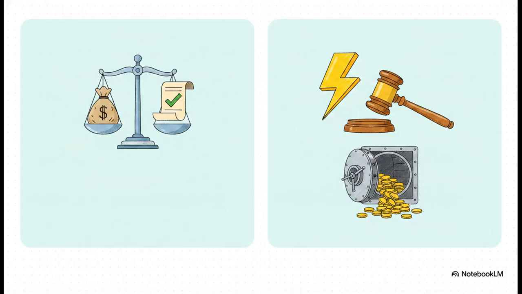Now, beyond just filing, there are two really important mechanisms you need to understand. First up, Section 438 allows tax authorities to set off, or adjust, your refund against any outstanding tax demands you might have. But they can only do this after giving you a written intimation. On the flip side, we have Section 435, which is a massive time saver. It automatically grants refunds following a successful appeal. That's right, if an appellate order results in a refund, you don't even need to file a separate claim. The assessing officer is legally required to grant it automatically.